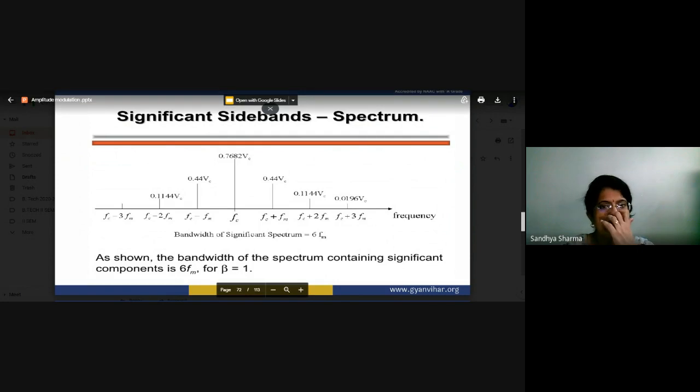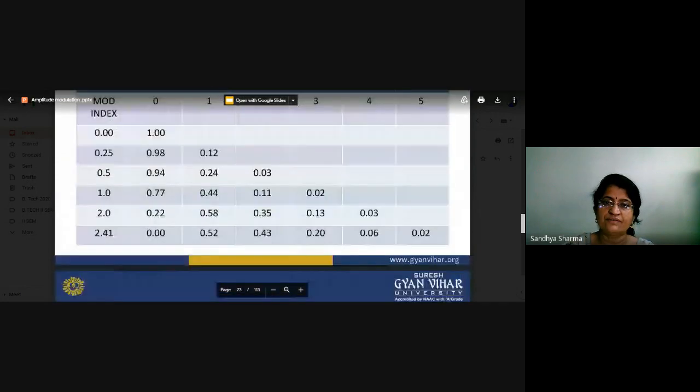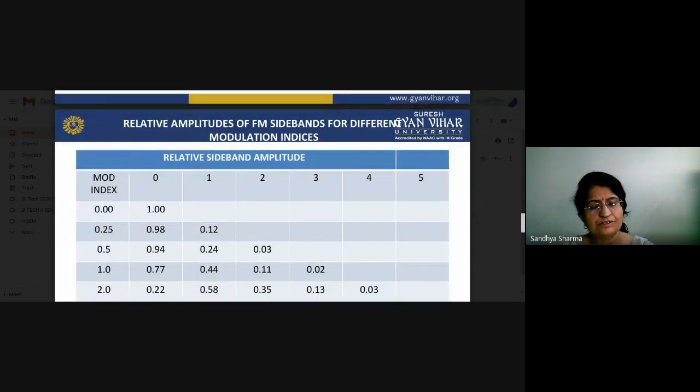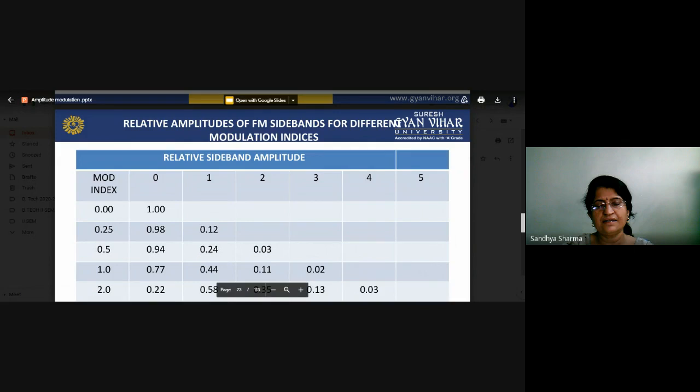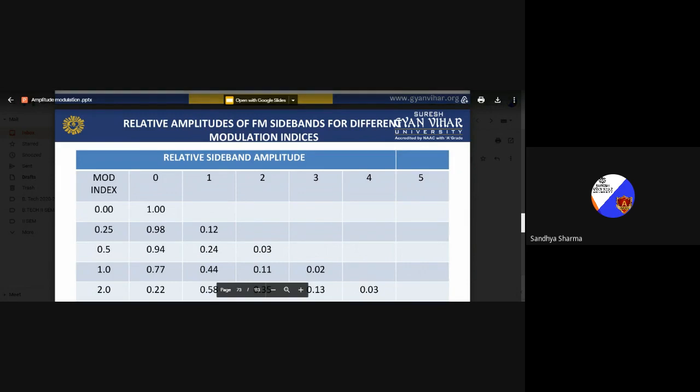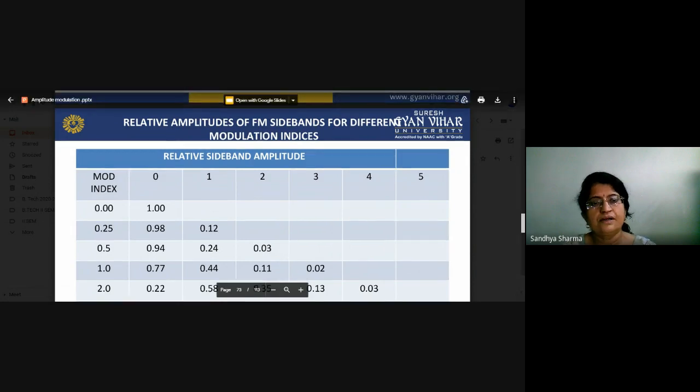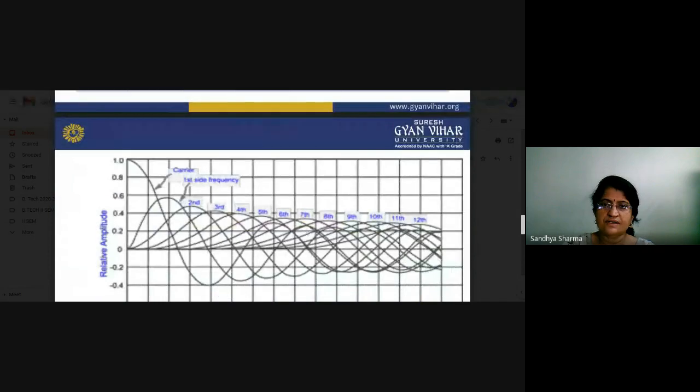Apart from that, we also see that the amplitude of the spectrum will be decreasing. This is a tabular format of the relative sideband amplitude. As we move towards infinity, these relative amplitudes decrease. These are the modulation index values and these are the relative sideband amplitudes. The sidebands that exist and remain will be contained in a particular bandwidth. Now this is again a diagram.